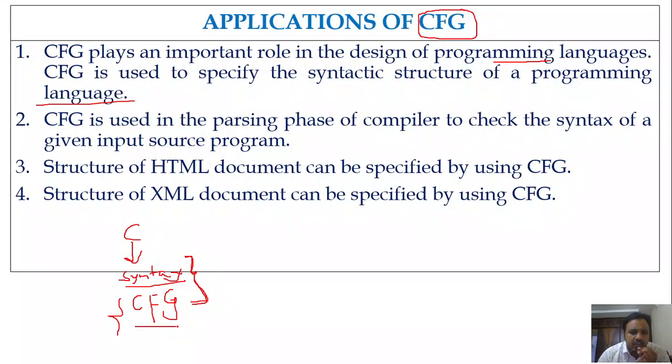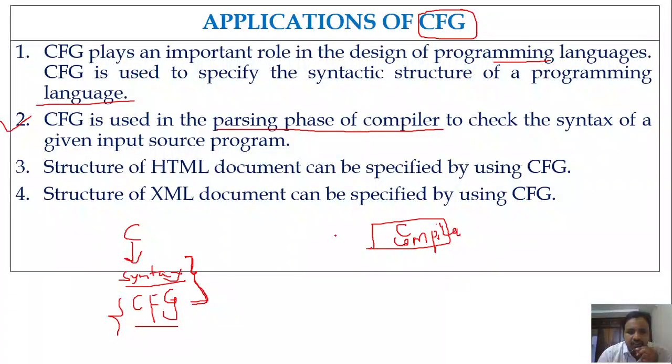So we can specify all the syntactic related specifications or properties by using this context-free grammar. Okay. Next one, context-free grammar is used in the parsing phase of the compiler, right? Let me give one idea related to this. Generally, what we do is we use a compiler, right? Let me say a C compiler.